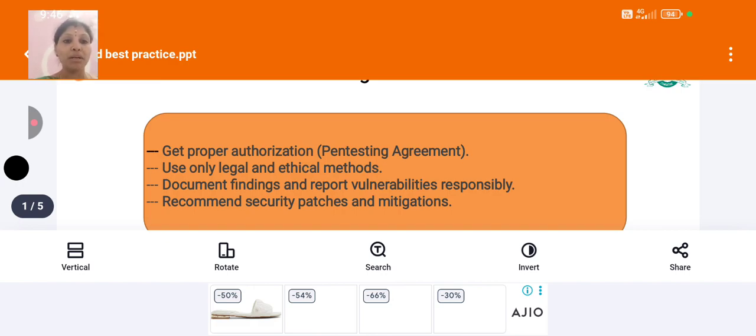Also, they document findings as well as report vulnerabilities responsibly. The reports are given by ethical hackers in a transparent manner. They also recommend security patches as well as mitigations. These are the best practices among ethical hackers.